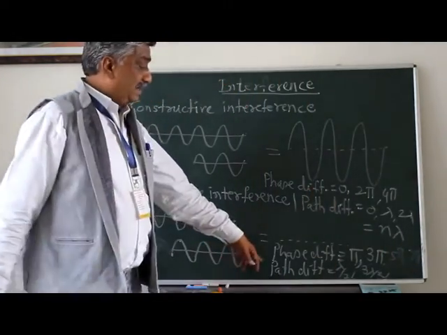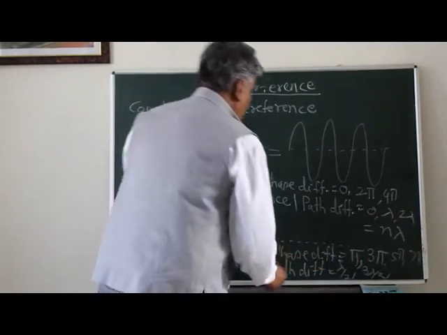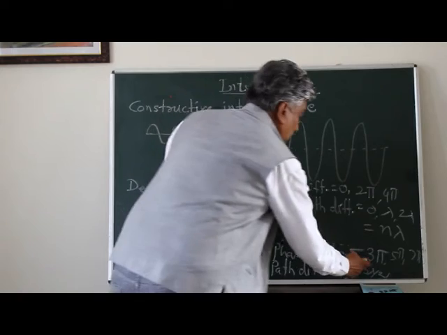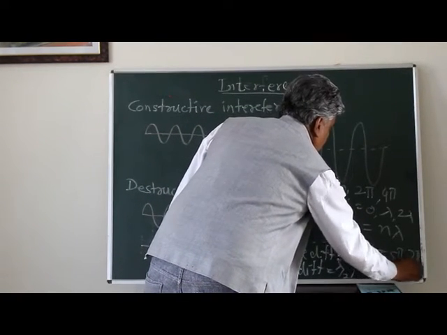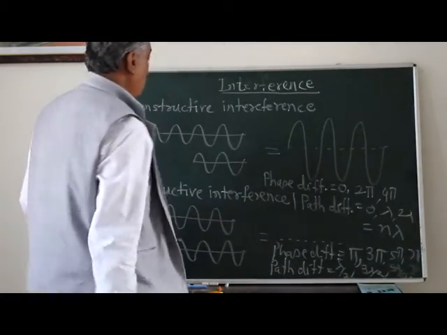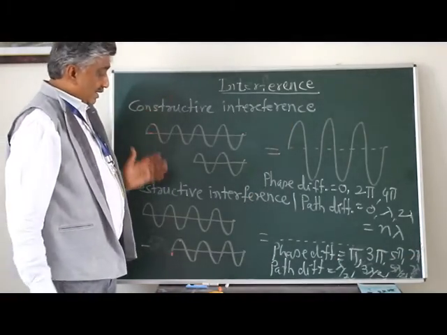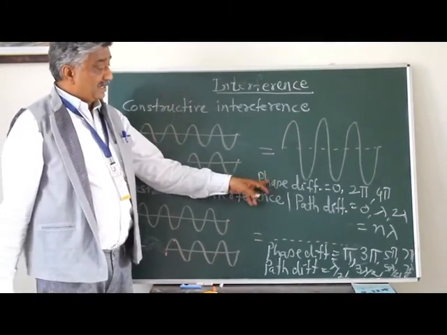And in terms of path difference, it will be lambda by 2, 3 lambda by 2, or 5 lambda by 2, or 7 lambda upon 2.